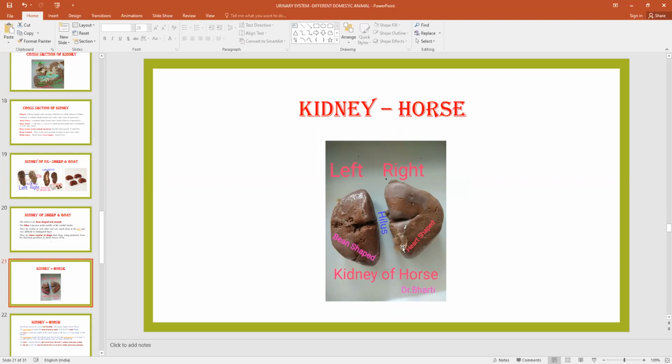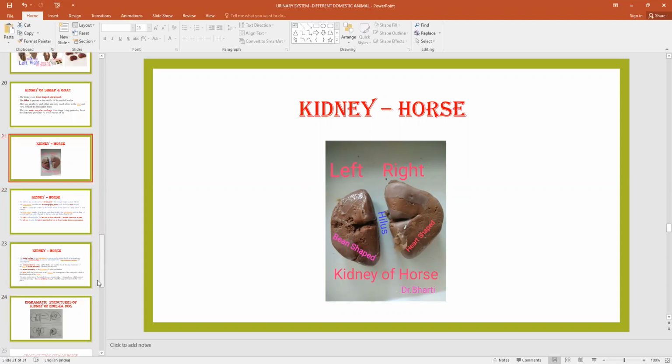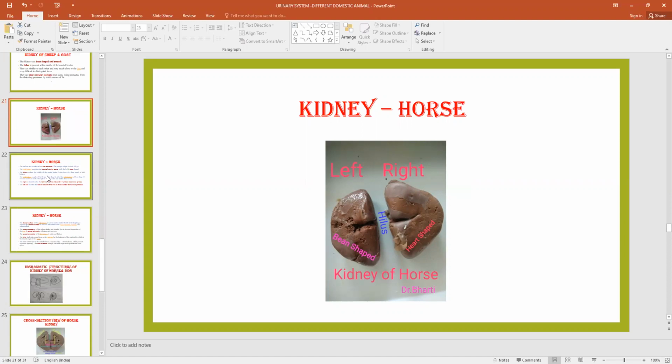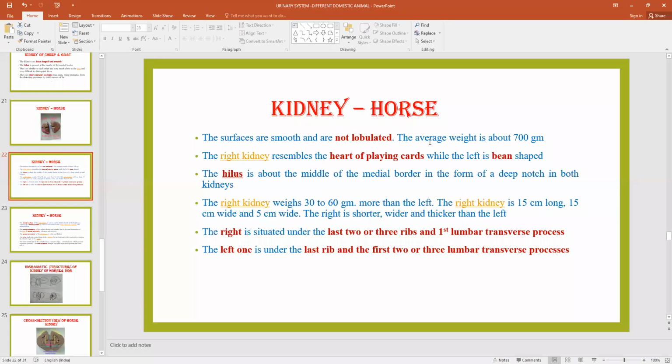What is this white structure? Capsule. Right, exactly. This is the capsule, the outermost covering of the kidney, which is fibrous connective tissue. So you see the structure of the kidney. The first difference is that the external surface is smooth without lobulation, and its average weight is about 700 grams, just larger than that of the ox.